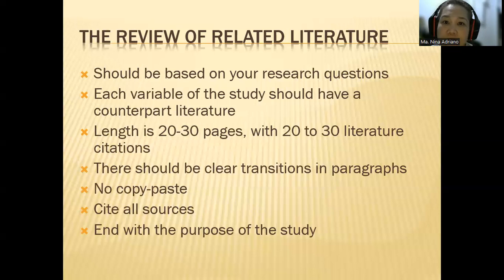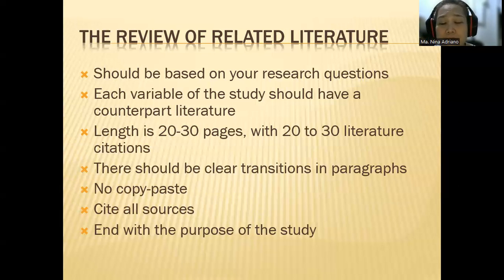This is what I'm explaining to you earlier, that you have to look for the variables in your study. Every variable in your title should have an equivalent question. For example, let's take the modular approach and academic performance of grade 4 pupils. You have two variables, modular approach and then academic performance. Because of these two variables, you need to have 2 questions plus 1. So if you have 3 variables, that's 3 research questions plus 1, 4 in total.